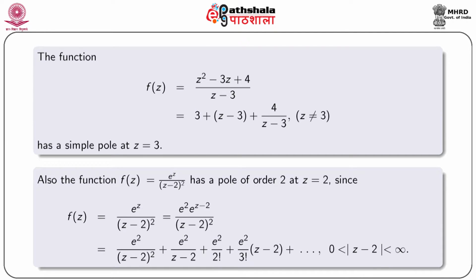Also, the function f(z) = e^z by (z minus 2)^2 has a pole of order 2 at z equal to 2, because we can write f(z) = e^2 into e^(z minus 2) by (z minus 2)^2, that is equal to e^2 by (z minus 2)^2 plus e^2 by (z minus 2) plus e^2 by factorial 2 plus e^2 by factorial 3 into (z minus 2), etc., where 0 less than mod z minus 2 less than infinity.